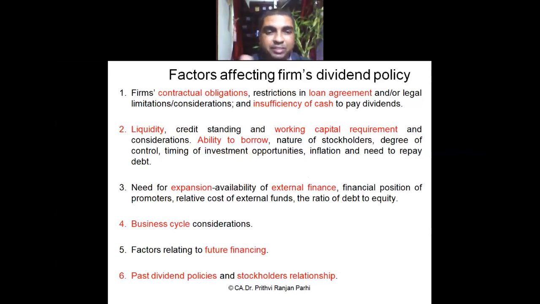And the sixth is past dividend policies, how the firm was paying dividends in the past, and what kind of relationship the firm enjoys with shareholders, whether shareholders are expecting regular dividends. All these things affect dividend policy. Understood these six factors? Theoretical things.